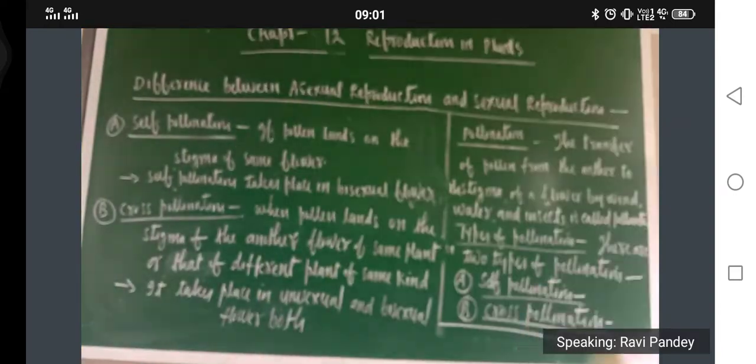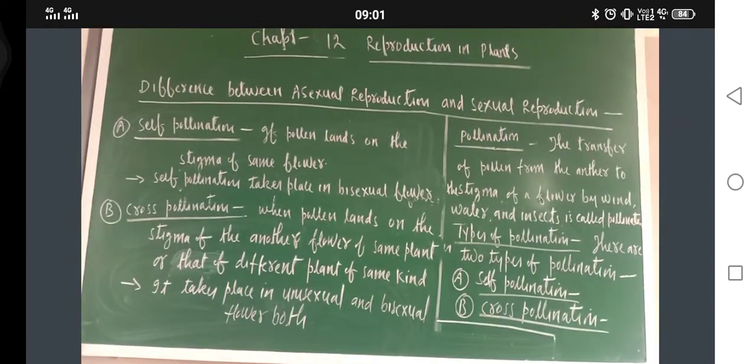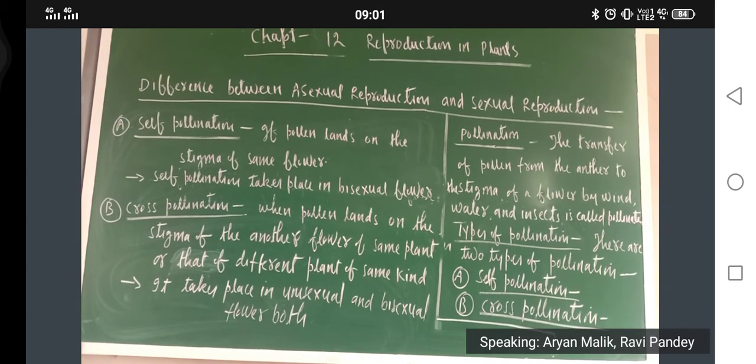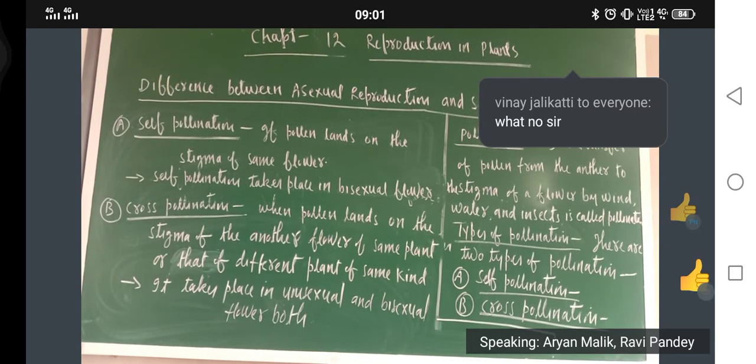Same kind means same types of plant. Okay? Understood? Everybody understood? Okay. So please make this diagram.